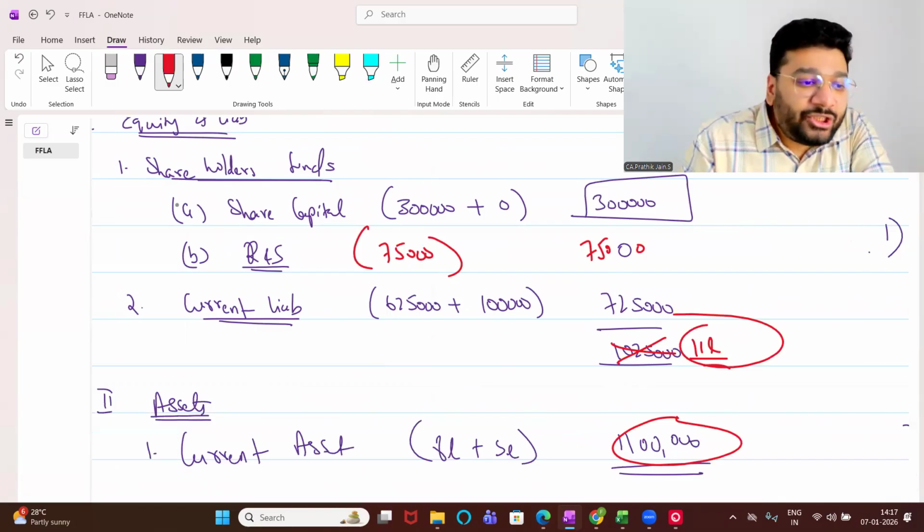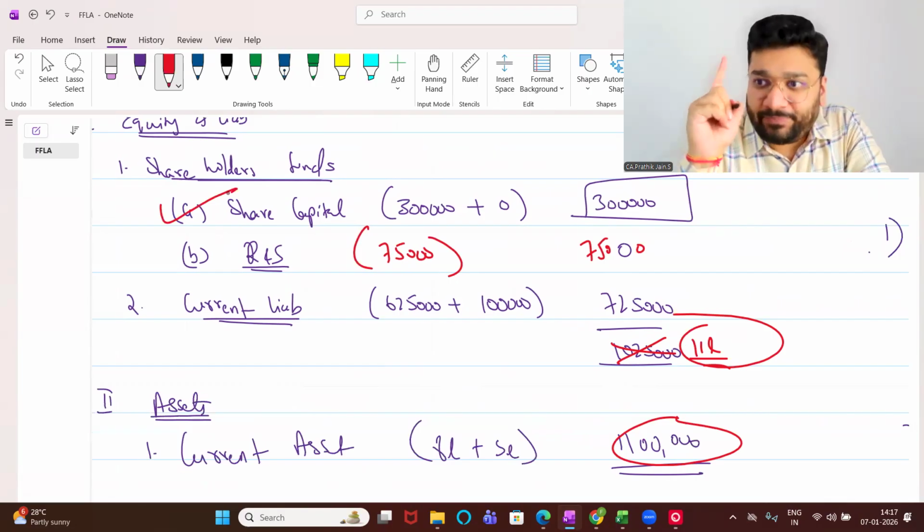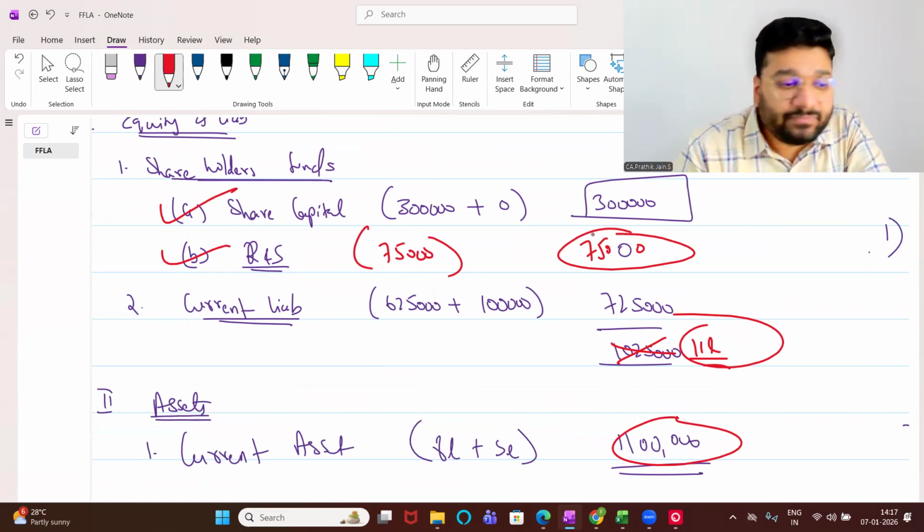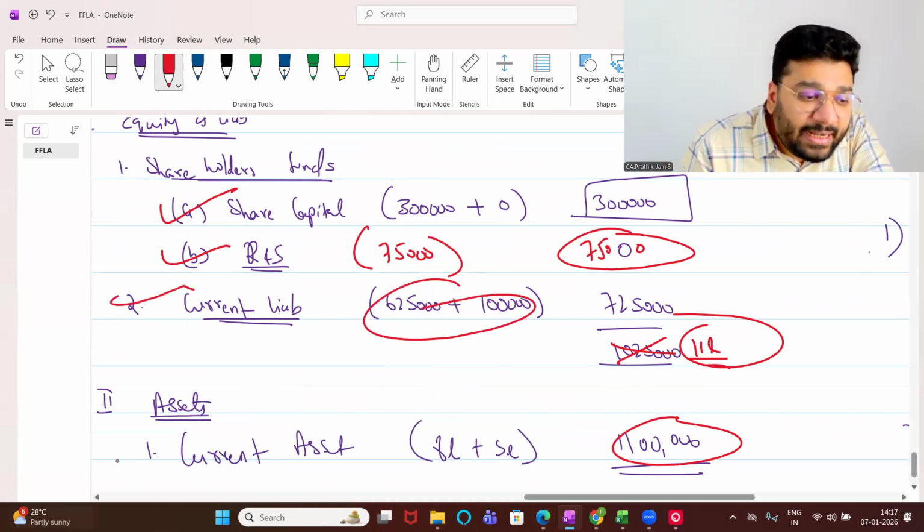So here, share capital is only the capital of holding company. Reserves and surplus can get changed. Current liability I've added as it is. Current asset I've added as it is.